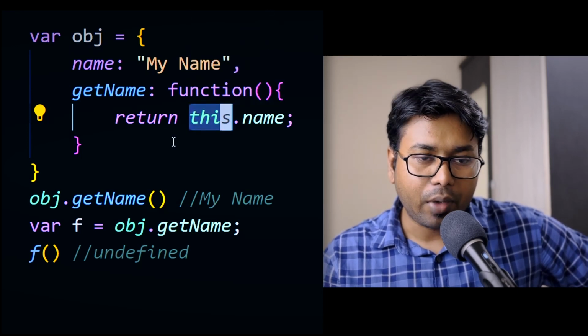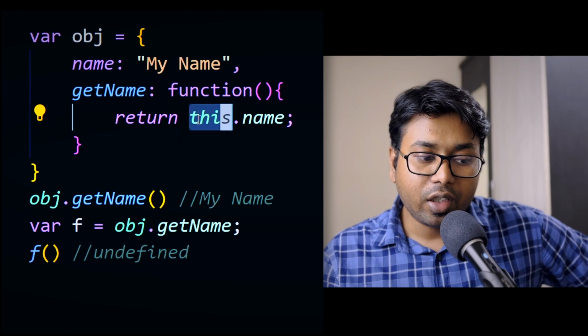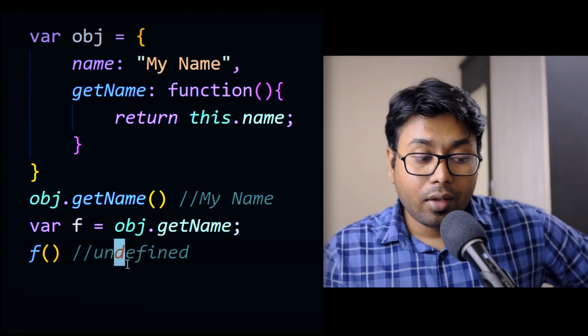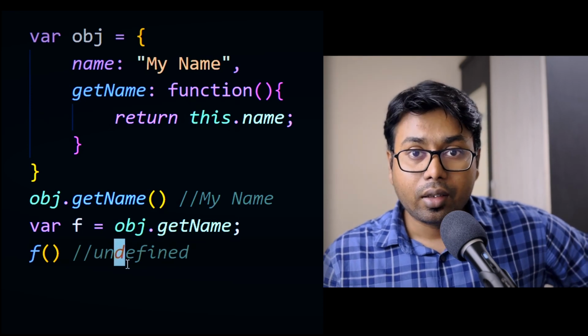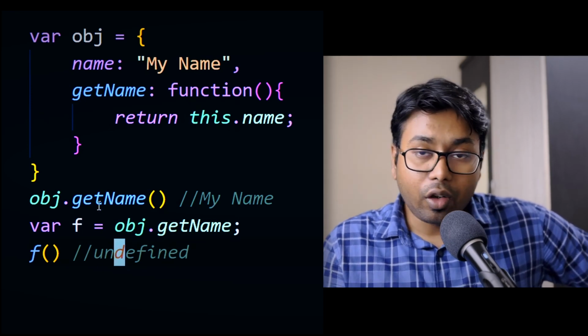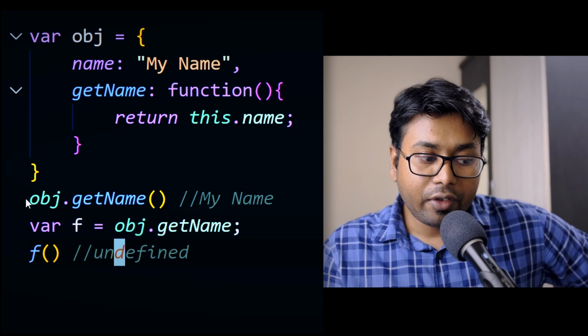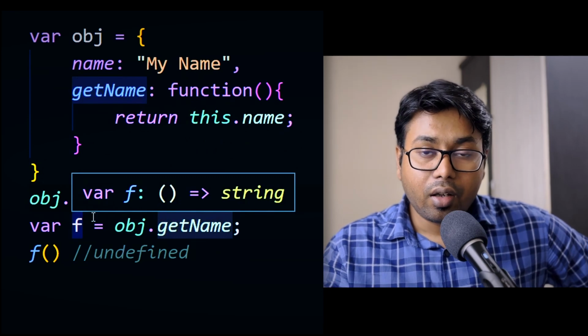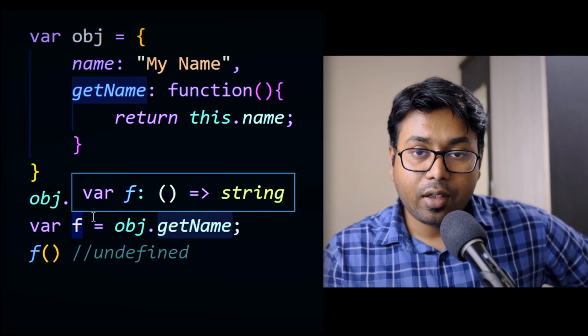If you're running this in a browser, then this keyword will point to the window object. So you need to understand this. The context of a function is determined at runtime, by how we are calling the function. If you're calling the function with a dot, then whatever is coming before the dot is going to be the context, or the value of this keyword.